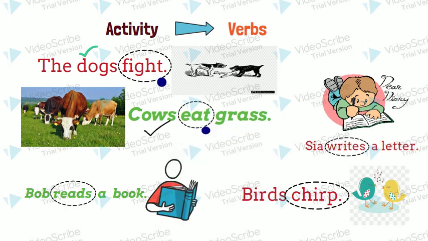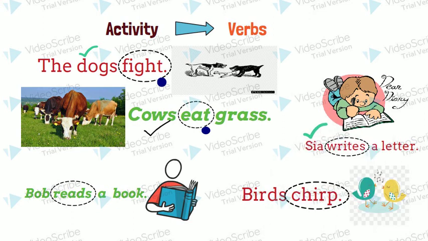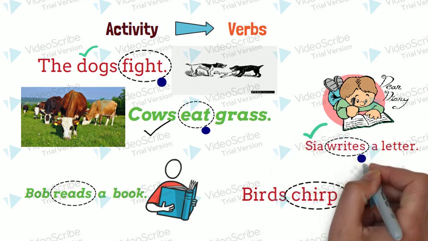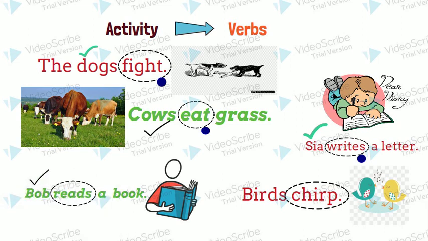Here the noun Sia is singular and the verb is in plural. In the next sentence also, the noun Bob is singular but the verb used is in plural form. Let's see the last sentence now. Here the noun is plural, that is birds, and the verb or the action word remains unchanged.